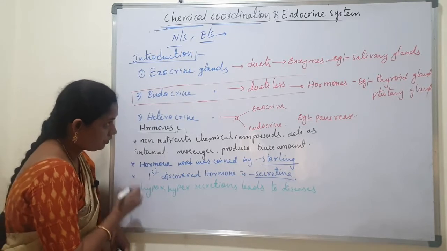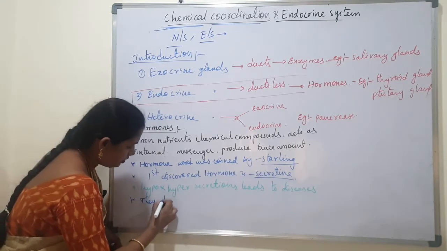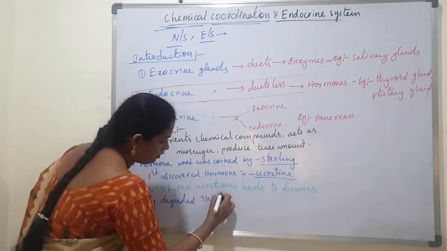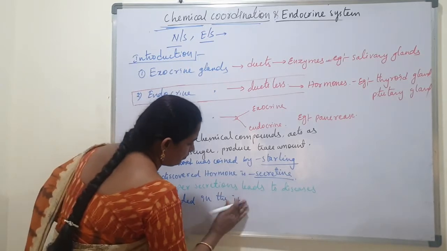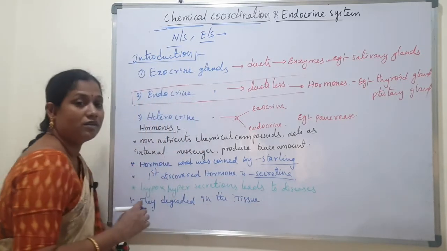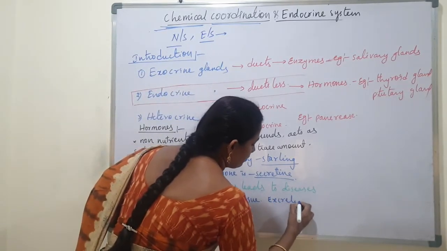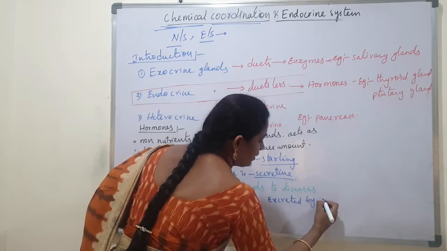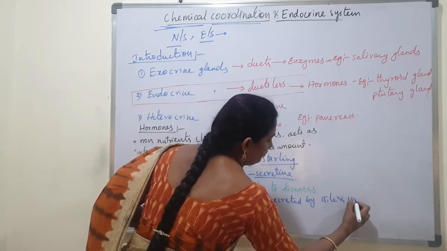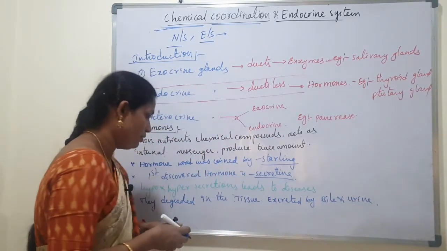Next, hormones are degraded in the tissues and excreted by bile and urine. They are excreted out by bile and urine.